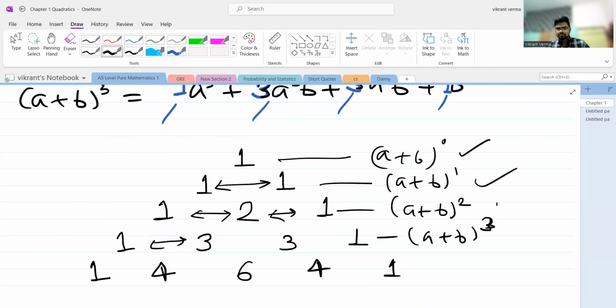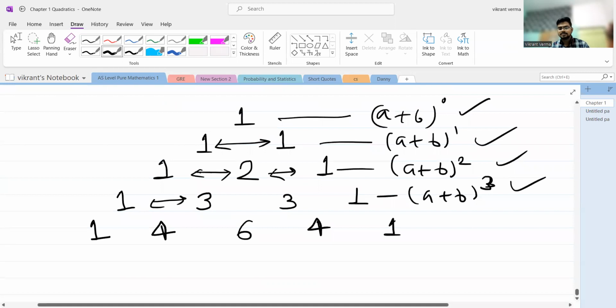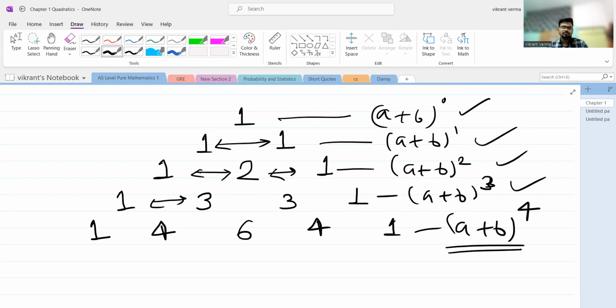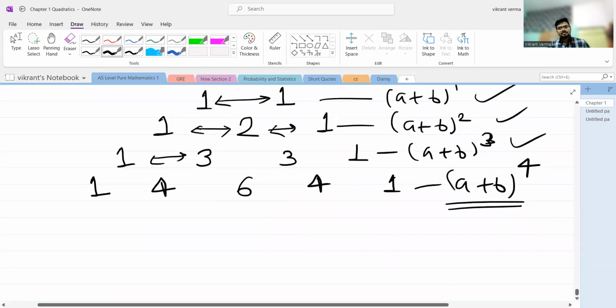So till these four formulas, the coefficients of these four mathematical identities, most students pretty much know, because (a + b) raised to the power 3 is a very common identity used very often in mathematics. But (a + b) raised to the power 4 is not that well known. So if someone asks you to write the formula of (a + b) raised to the power 4, what will you do? You will just draw this triangle quickly. It doesn't take that much time. And now, what is our step? Our step is to see.